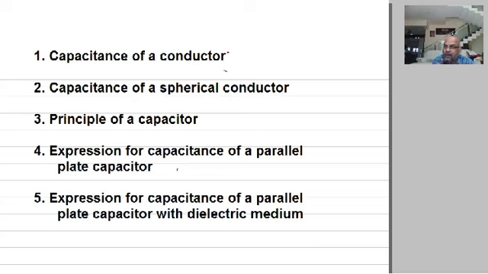Principle of a capacitor, you know that two conductors are required separated by a small gap. That is the principle of a capacitor. Expression for capacitance of a parallel plate capacitor, C is equal to epsilon naught A divided by D. Expression for capacitance of a parallel plate capacitor with dielectric medium, C dash is equal to epsilon naught A divided by D into K. In the place of K, capital K, you can also write epsilon R. That's it. So these are the 4-5 things we have learned today, and we will end the session now.